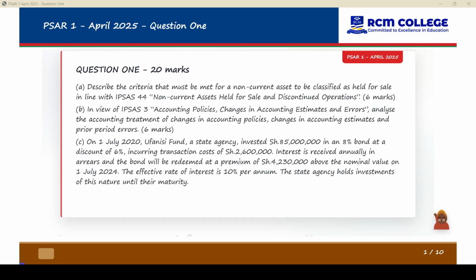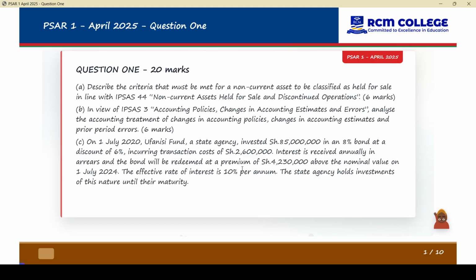On 1st July 2020, Ufanisi Fund, a state agency, invested 85 million in an 8% bond at a discount of 6%, incurring transaction cost of shillings 2.6 million. Interest is received annually in arrears, and the bond will be redeemed at a premium of 4,230,000 above the nominal value on 1st July 2024.